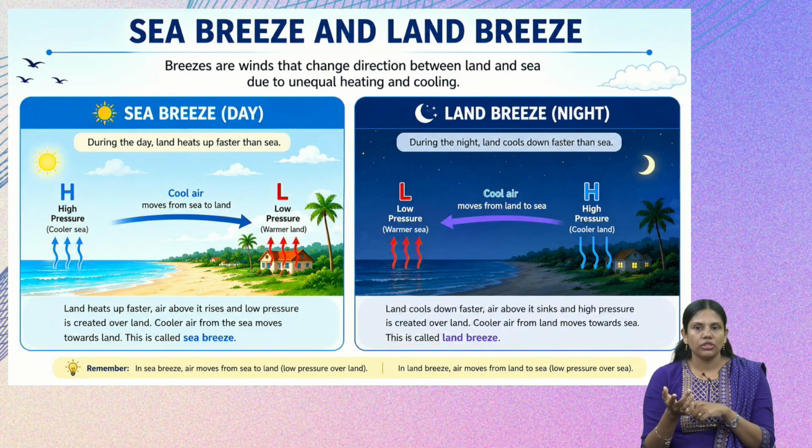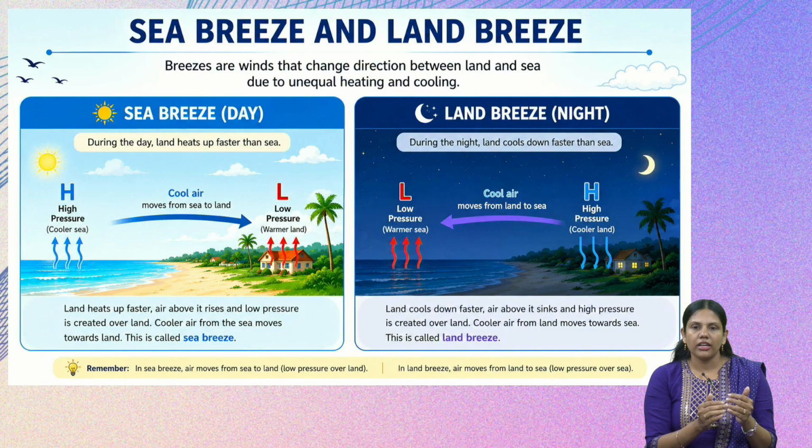And when it comes to the land breeze, it happens during the night as the land cools down faster than the sea, because the water takes time to heat up. In the same way, water also takes time to cool down. Because of that, the temperature on the water will be slightly higher than the temperature on the land.